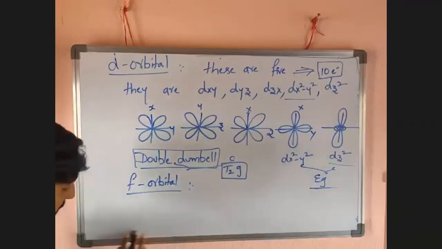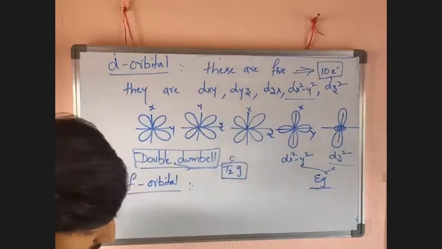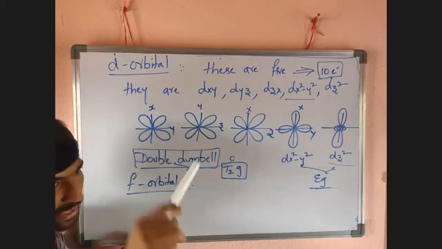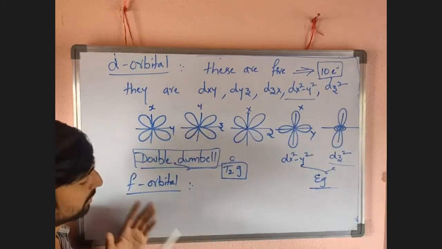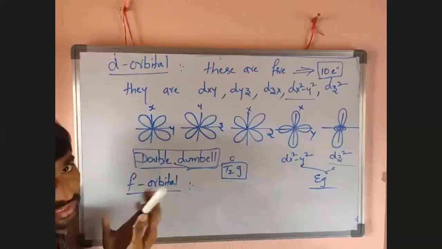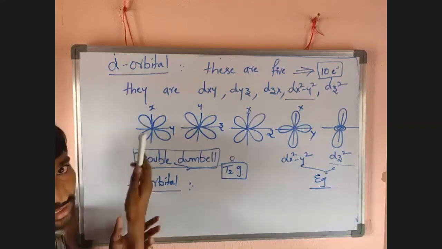Some scientists said that the f orbital has a quadruple dumbbell structure. The p orbital is a single dumbbell, I mean a double dumbbell. As the p orbital is a dumbbell, the d orbital is a double dumbbell, and the f orbital is a quadruple dumbbell. You have to add another 4 loops, behind the board.